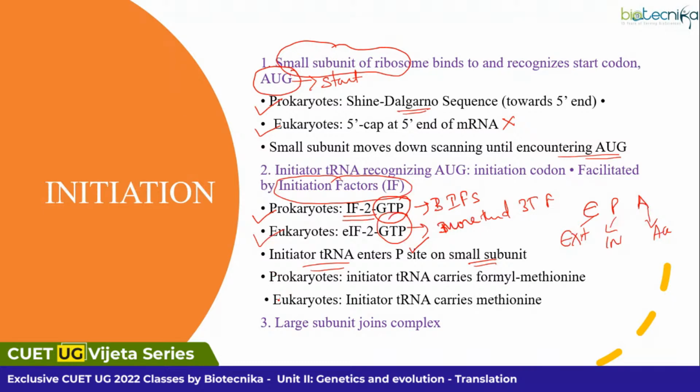Again, there is a small distinction when it comes to prokaryotes and eukaryotes. Your initiator tRNA will have a formyl group attached to methionine in prokaryotes. But in eukaryotes, you'll have only methionine. So after your mRNA comes, your tRNA comes, and your small subunit comes, and when all this has accommodated properly, only then will the large subunit of your ribosome join that particular complex.